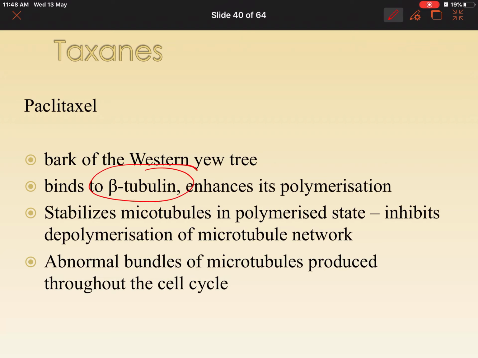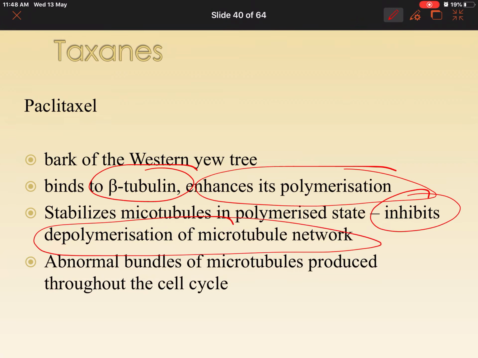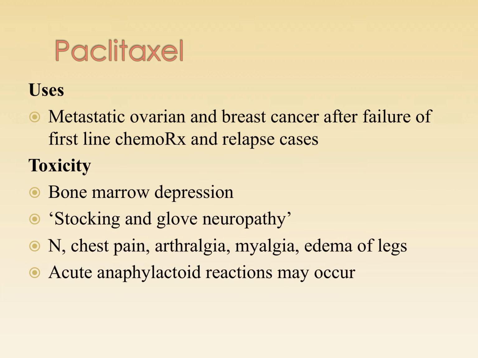Paclitaxel binds to beta-tubulin and enhances polymerization. So it remains in the polymerized state, thus inhibiting the depolymerization of microtubules. So abnormal bundles will be there in the cell. Hence the cell will not be able to move apart completely.